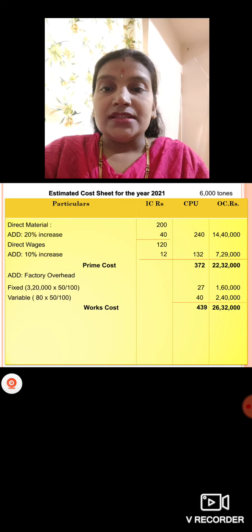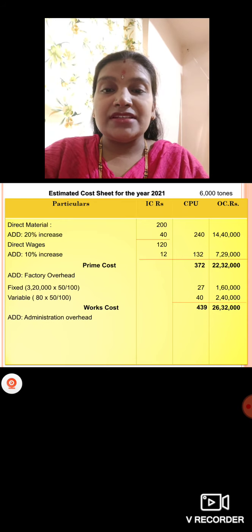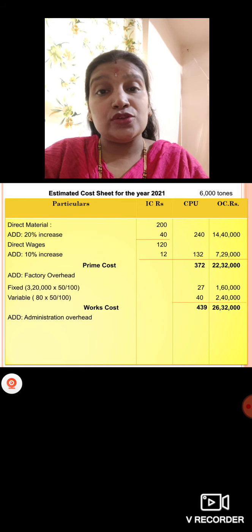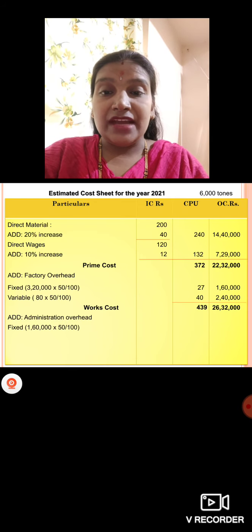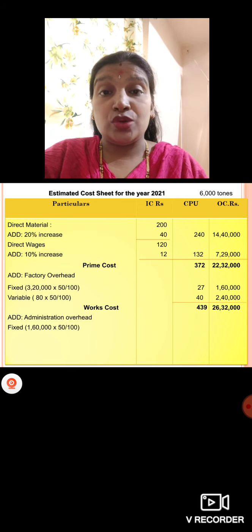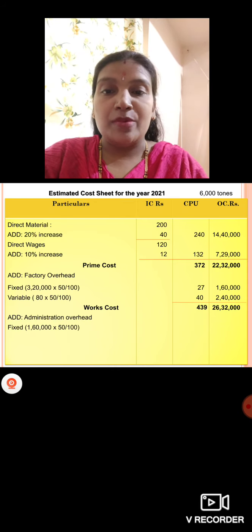The next overhead we have it is administration overhead. In that also fixed we have it is 1,60,000 total cost you should consider. 1,60,000 into 50%. How much you will get it is 80,000, which is fixed, which will never change along with your production. So divided with 6,000, you will get cost per unit it is 13 rupees.